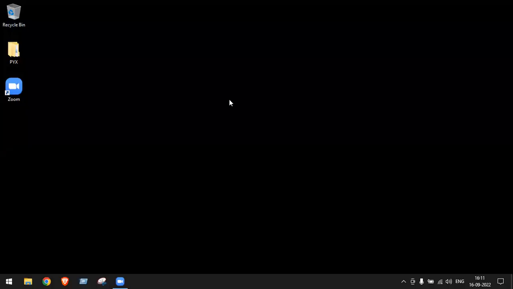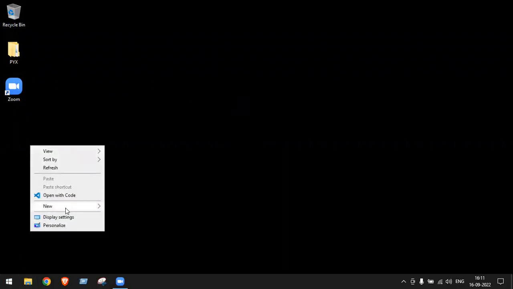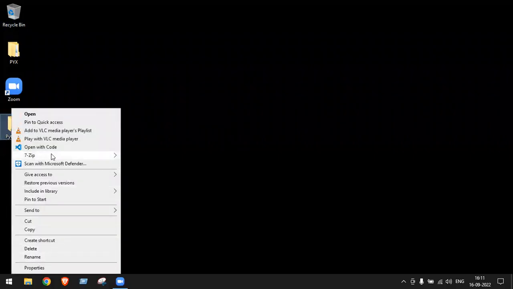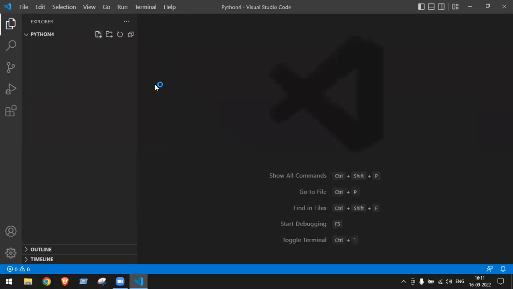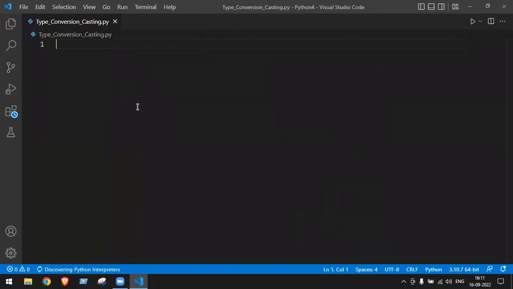Today's topic is regarding type conversion and type casting. So I'll make one folder on desktop first of all, Python 4. Right click, open with code. Type conversion casting.py. Okay. So once, just basics once again there.